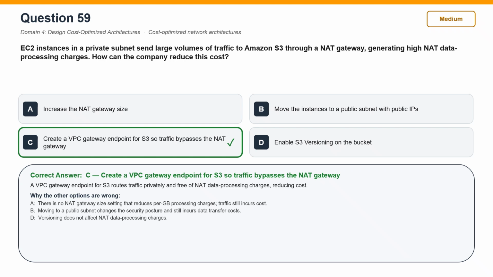Now, why the other options are wrong. Increase the NAT gateway size is incorrect. There is no NAT gateway size setting that reduces per gigabyte processing charges. Traffic still incurs cost. Move the instances to a public subnet with public IPs is incorrect. Moving to a public subnet changes the security posture and still incurs data transfer costs. Enable S3 versioning on the bucket is incorrect. Versioning does not affect NAT data processing charges.